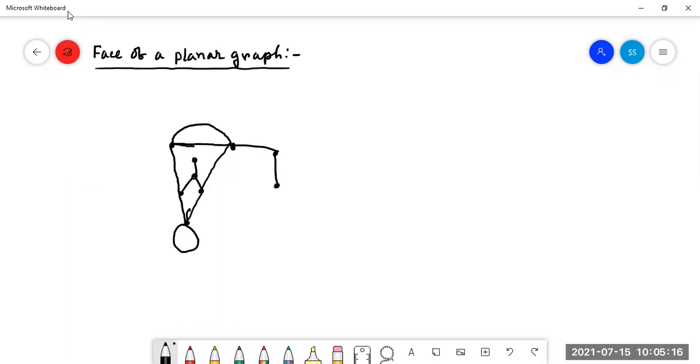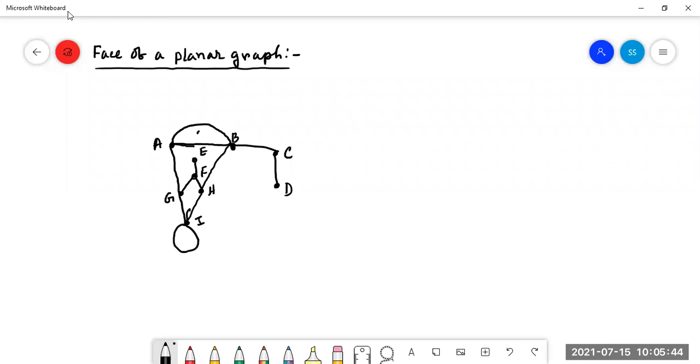Now we shall start. This is A, this one is B, this one is C, this one is D, then this one is E, this one F, this one G, this one H, and this one is I. So this is a graph.